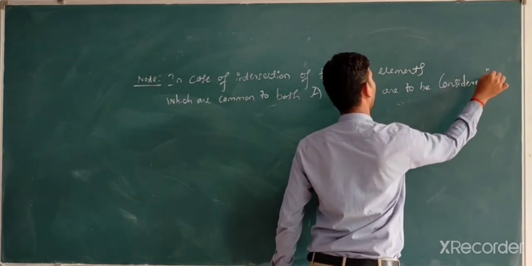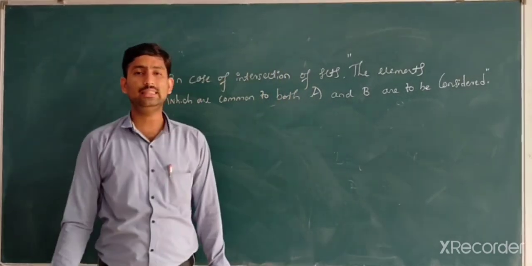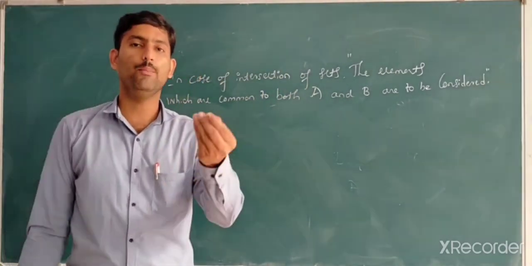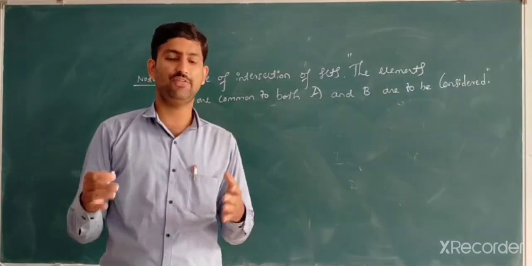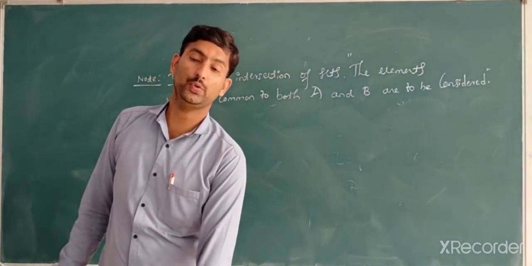This is one of the rules, because it is the definition of intersection of two sets.